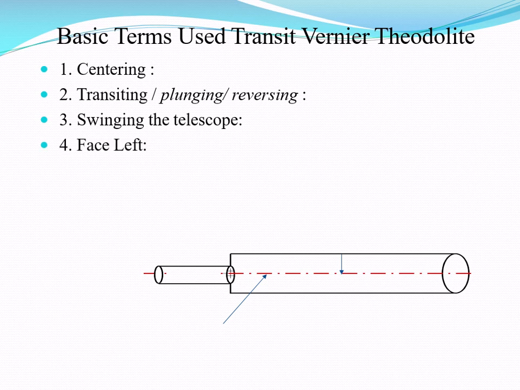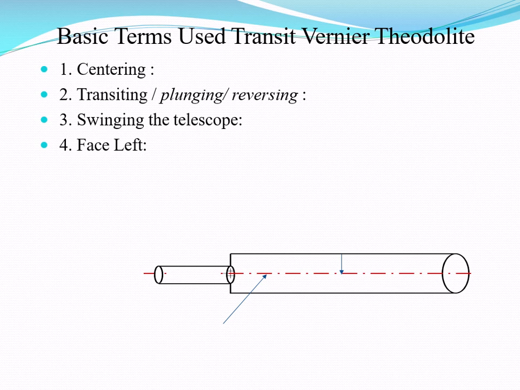Then the next term is face left. In the sectional view of the telescope we see the vertical circle. According to the position of this vertical circle, we have the terms face left and face right. So what is face left?